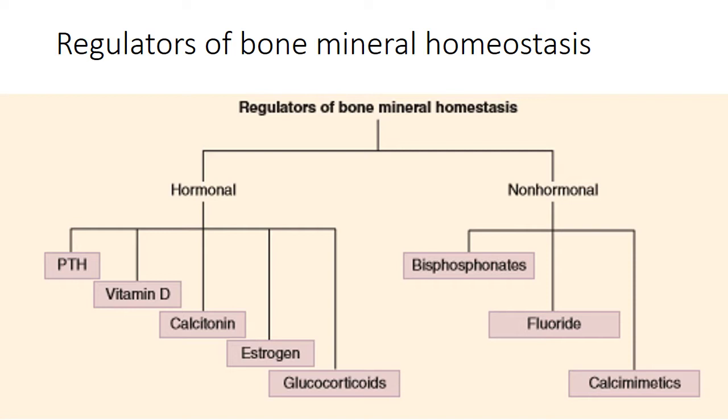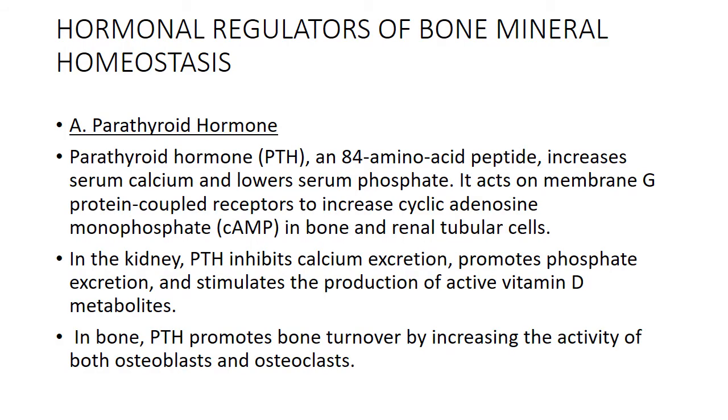Now we are going to discuss them, first of all the parathyroid hormone. As you know from your knowledge of physiology, parathyroid hormone is an 84 amino acid peptide, and what are its functions? It usually increases the serum calcium and lowers the serum phosphate. On membrane level, it acts on membrane G protein coupled receptors to increase the cyclic adenosine monophosphate in bone and renal tubular cells. In the kidney, parathyroid hormone inhibits calcium excretion.